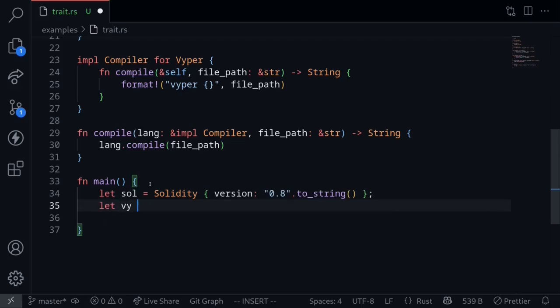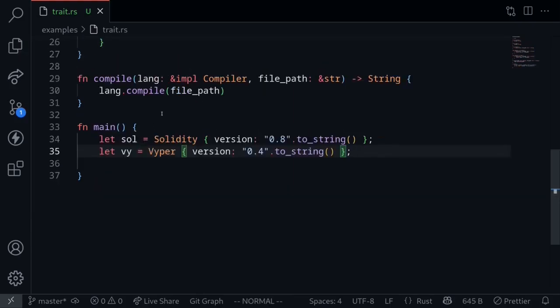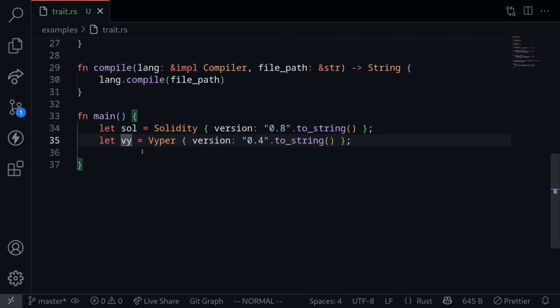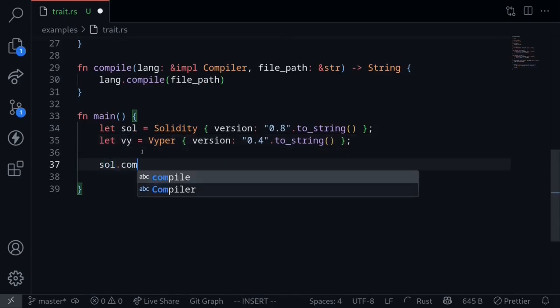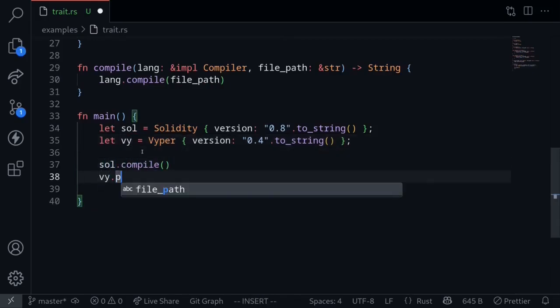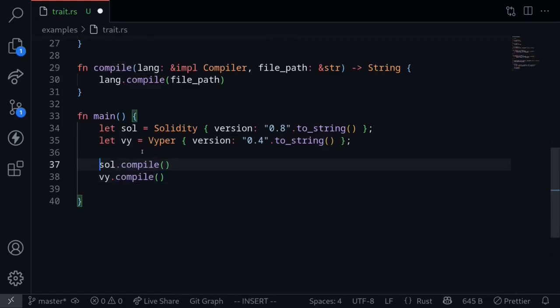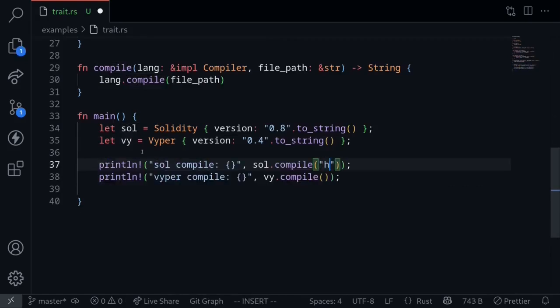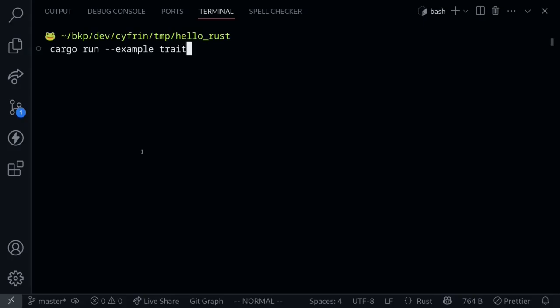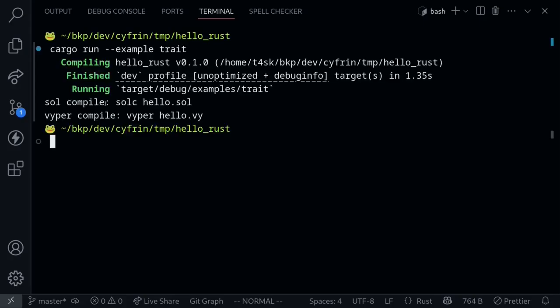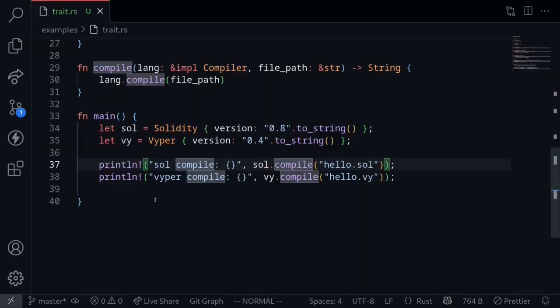Let's say that vy equals Viper and then version, 0.4.toString. The first way to call the function compile is to simply call sol.compile or vy.compile. Let's print this out. For the file path, let's say hello.sol and hello.vy. Execute the code, and it says solidity compile, sol hello.sol, viper hello.vy. So that's the first way to call the function compile on solidity and Viper.